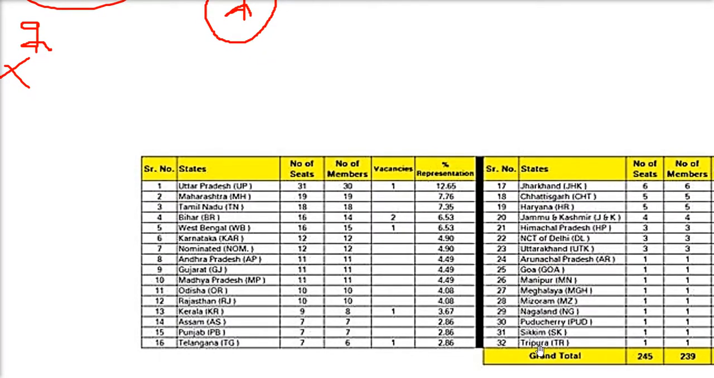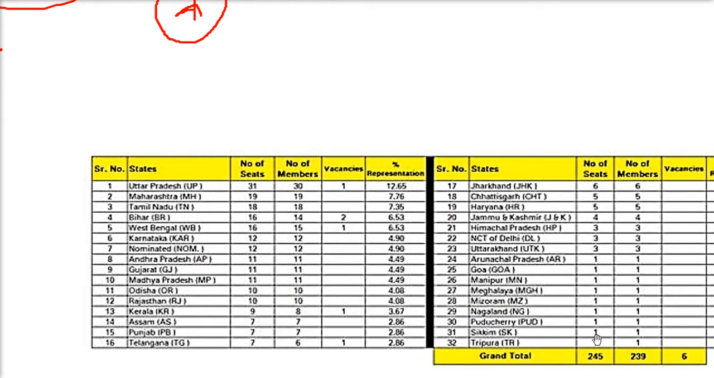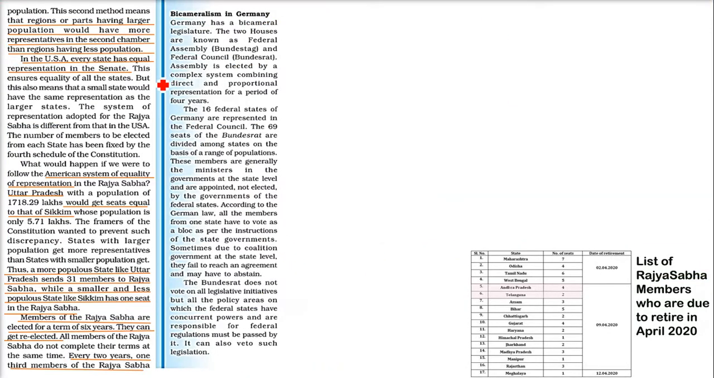Now I'll just give an example of, say, Sikkim. It's a very small state, maybe 5-6 lakh of population. Only one member goes from Sikkim or Tripura to the Rajya Sabha. So the regions which have a larger population have more seats in the Rajya Sabha, and those which have a smaller one have fewer, as I just showed you in that list.